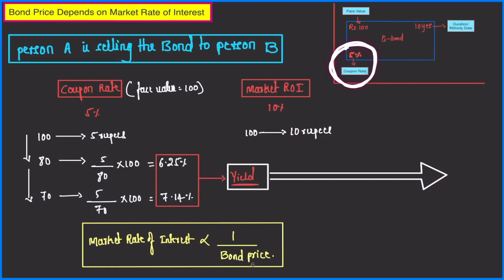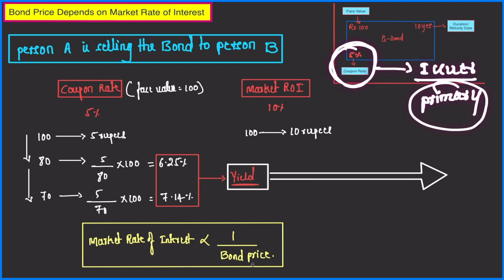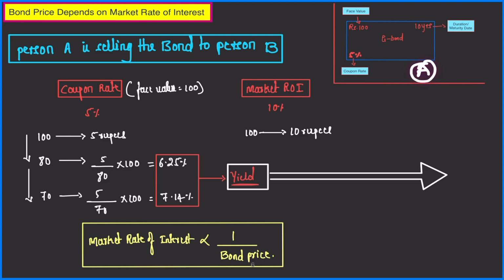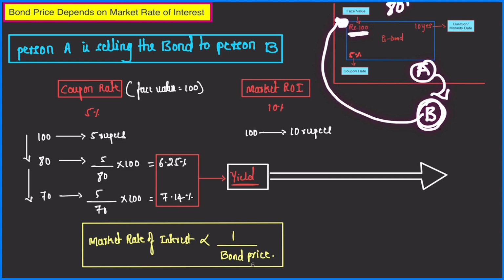Basically, coupon rate is the rate promised by the issuer of the bond in the primary market. For example, person A who bought this bond in the primary market was promised by the Government of India 5% return on his investment of 100 rupees every year, right? But when person A sold this bond in the secondary market, person B bought it not at 100 rupees but at 80 rupees. This is the bond price. So as the bond price changes, return changes, right?